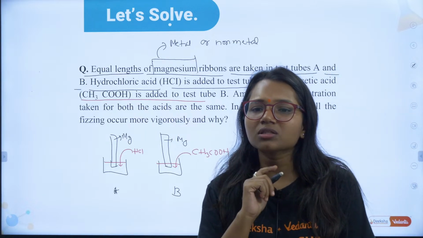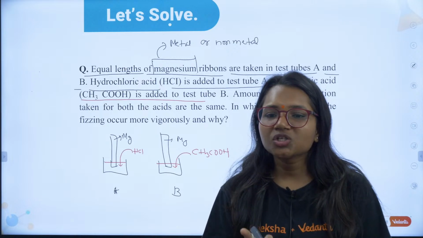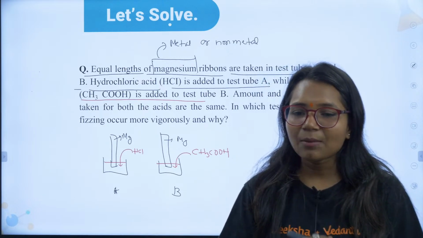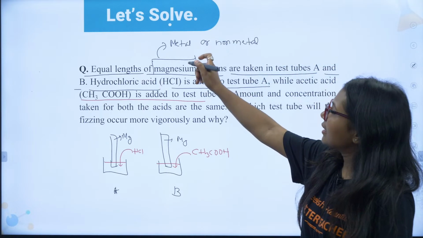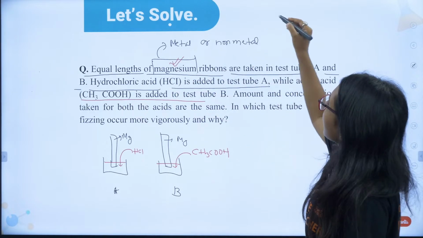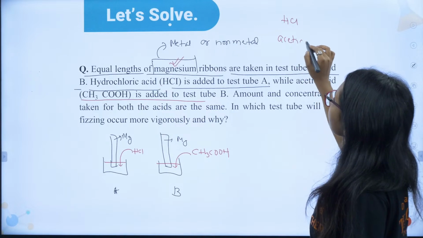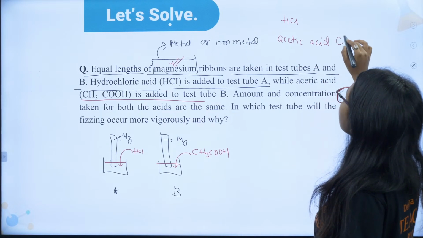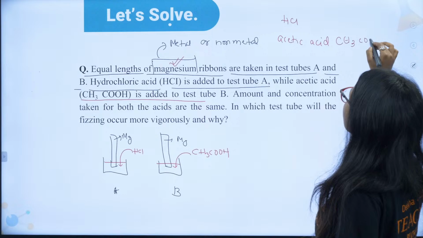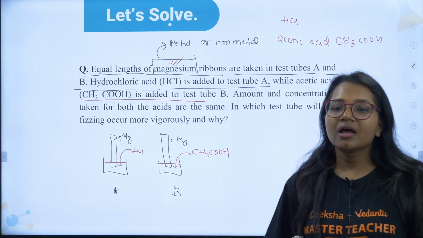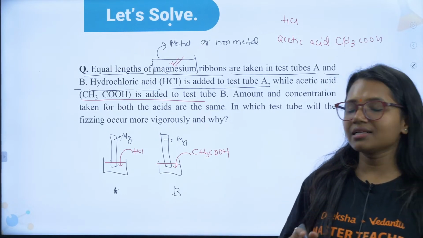Absolutely correct, Sumukt, Shubham, Ruchir, Dhanesh. Yes, absolutely correct. It is a metal. Magnesium is a metal. Now tell me HCl and acetic acid, which one is a stronger acid?